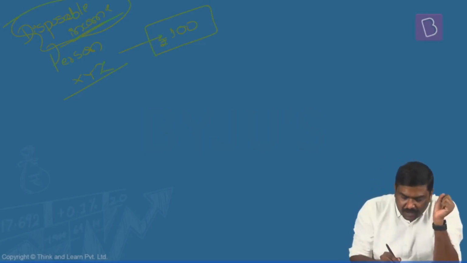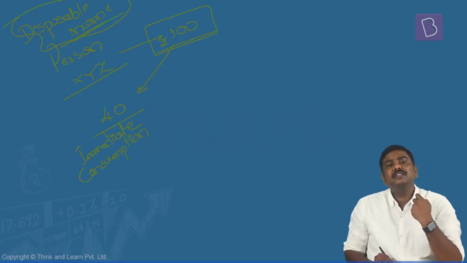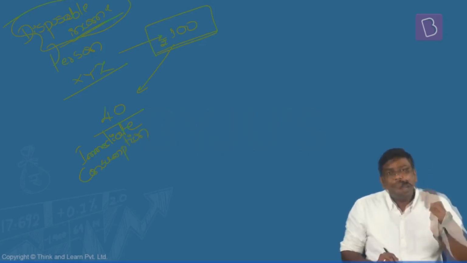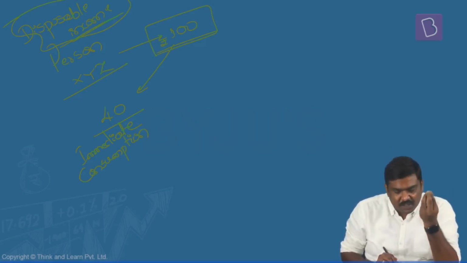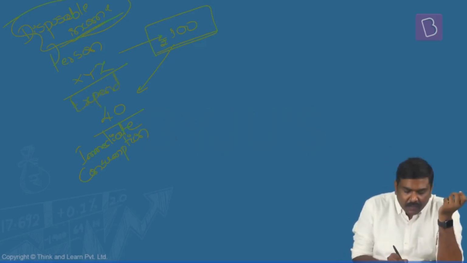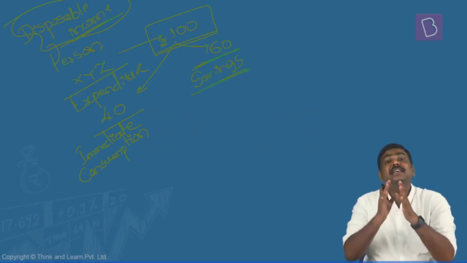Now, with this 100 rupees, let's say he will use 40 rupees for immediate consumption. What do you mean by immediate consumption? He will use 40 rupees for food, travel, clothing, etc. So if you take out this 40 rupees, which is the expenditure part here, you are left with 60 rupees, and this 60 rupees is savings.